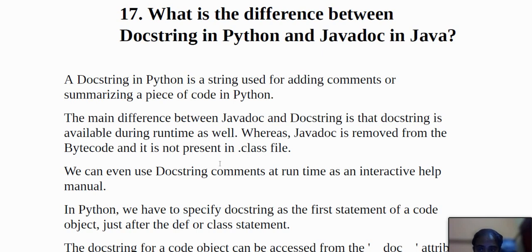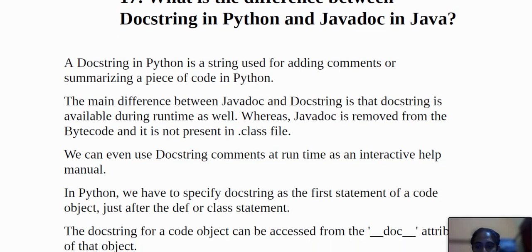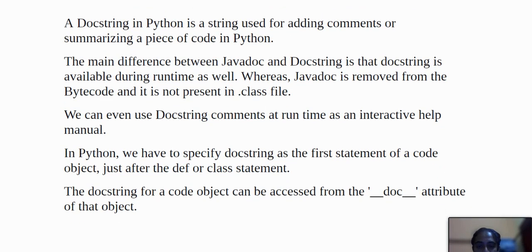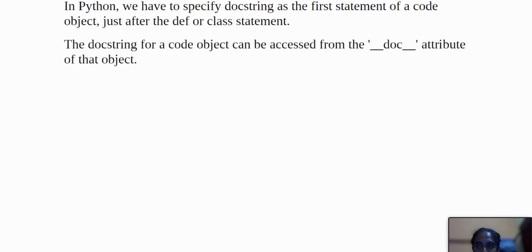Okay, so this is the most important thing: we can even use docstring comments at runtime as an interactive help manual. In Python we have to specify the docstring as the first statement of the code object, just after the def or class statement. The docstring for a code object can be accessed from the __doc__ attribute of the object.